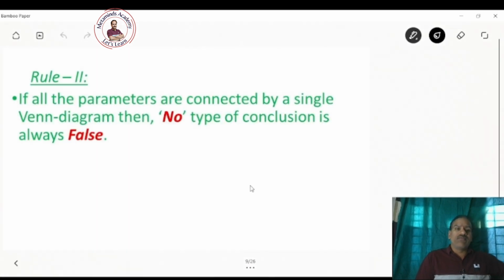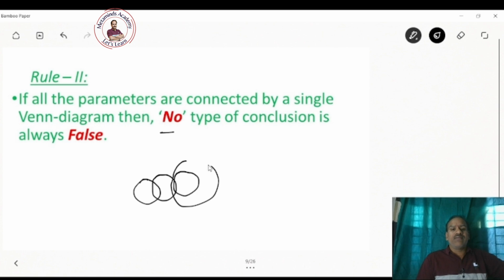Rule 2 is if all the parameters are connected by a single Venn diagram, then no type of conclusion is always false. See, when all the parameters are connected by a single Venn diagram like this, when the basic diagram is like this, then no type of conclusion, that means the conclusion that starts with no A is B, is always false. You need not check. You can mark that it is false, right?